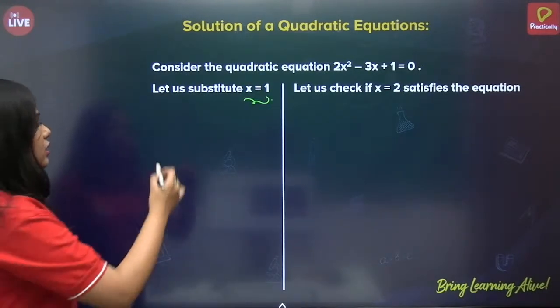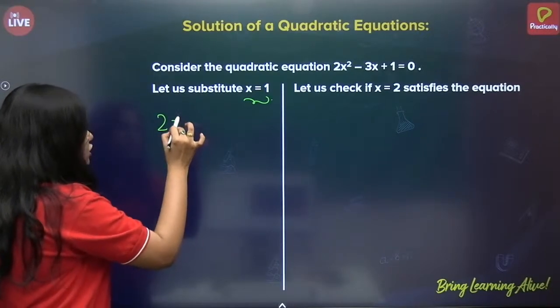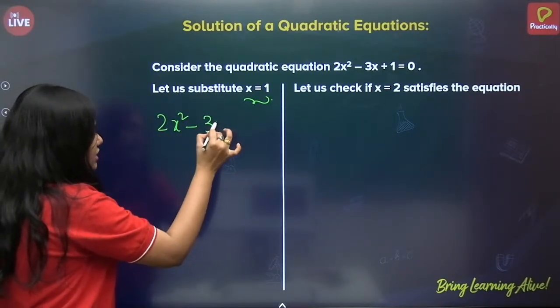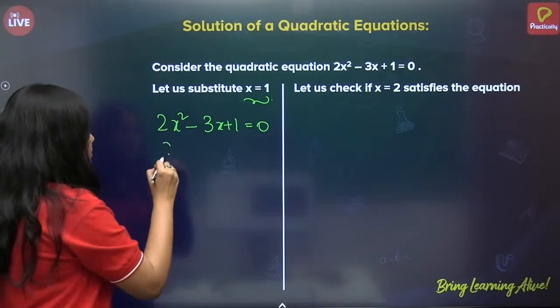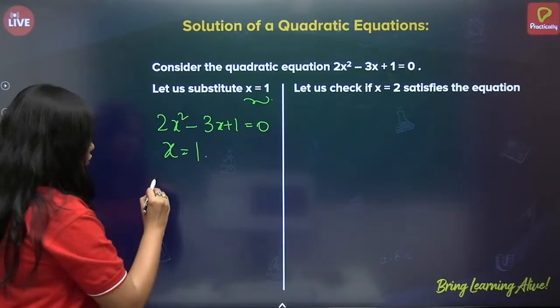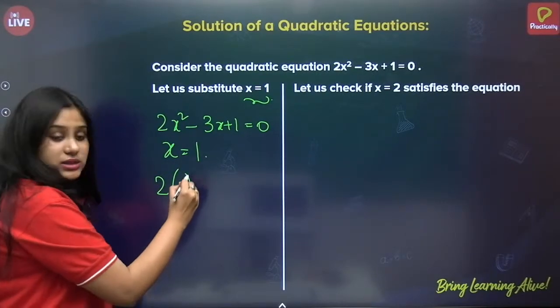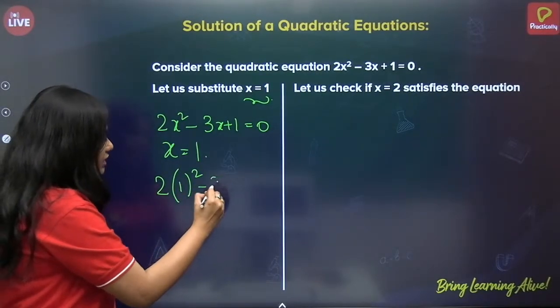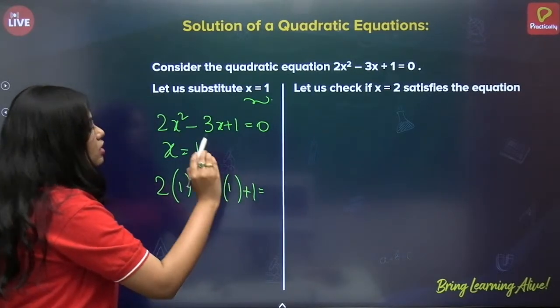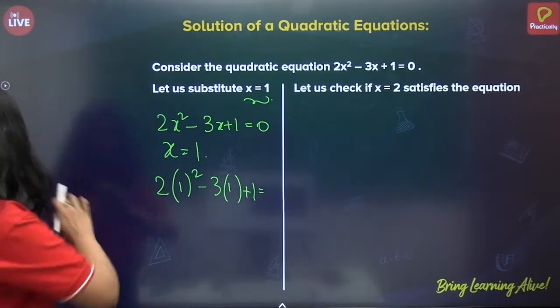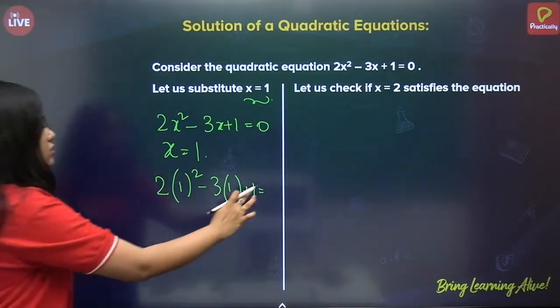Okay, let's do it. So, what is the given equation? 2x squared minus 3x plus 1 equals to 0. Substitute x is equals to 1. So this will be 2 of 1 square minus 3 of 1 plus 1.